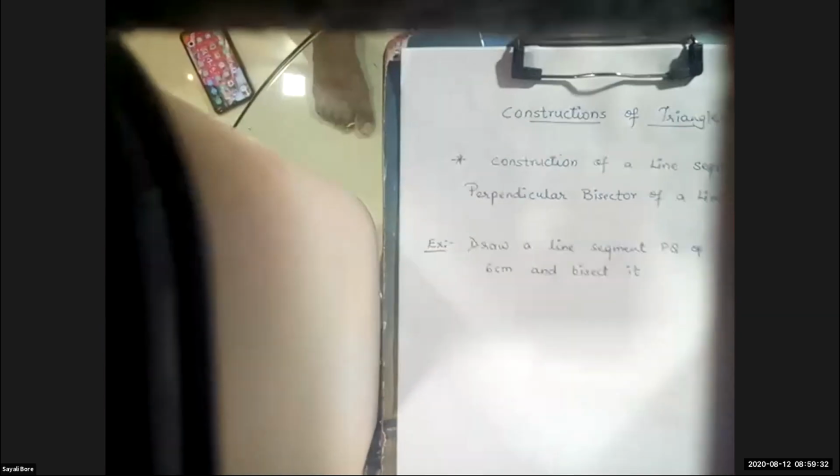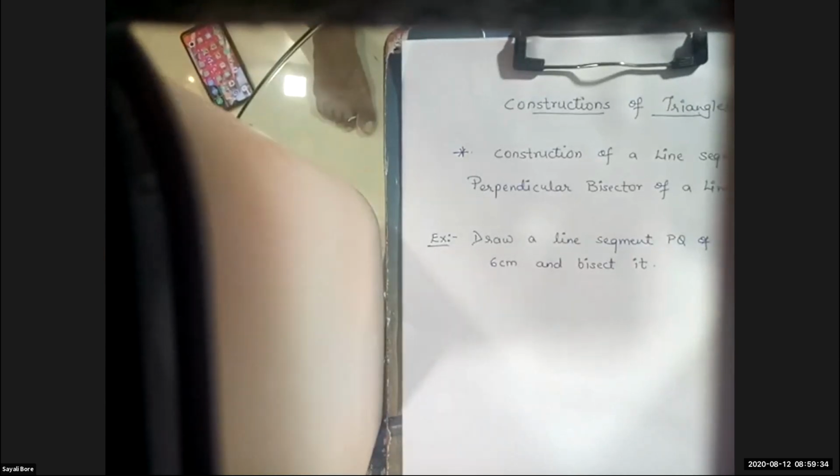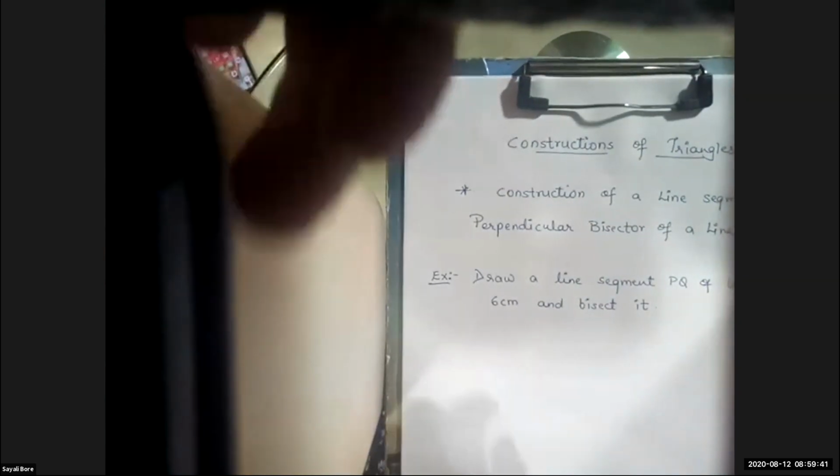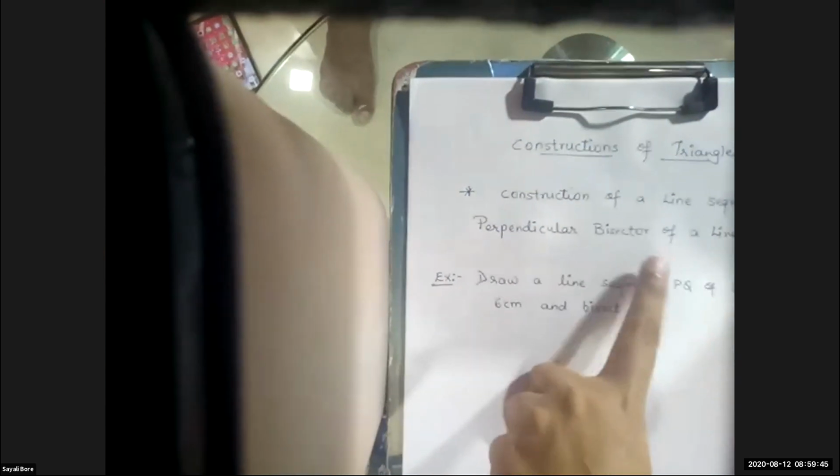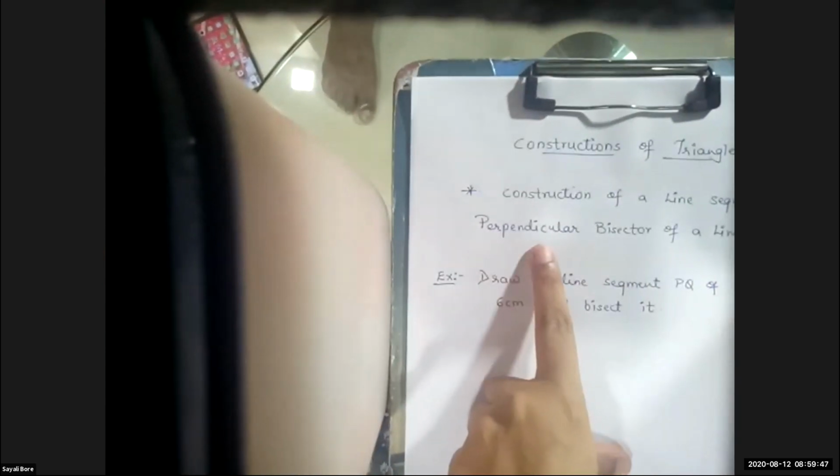Now, here I have written the first, a simple construction of a perpendicular bisector of a line segment.